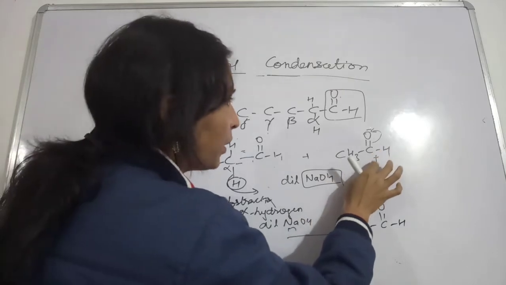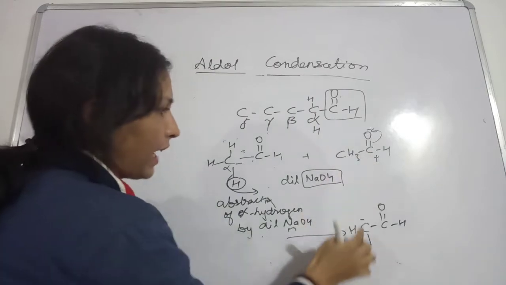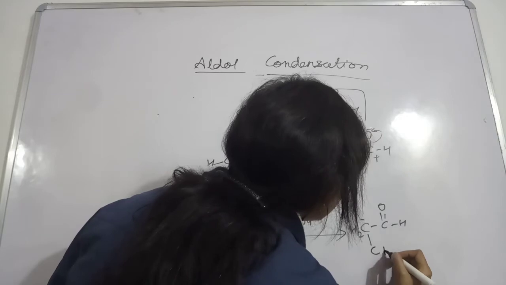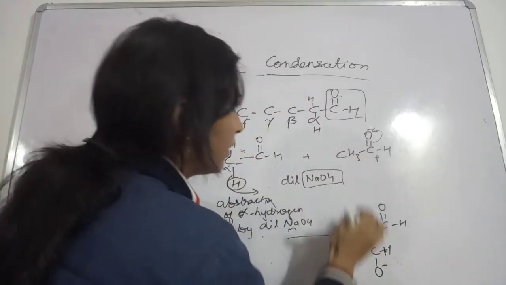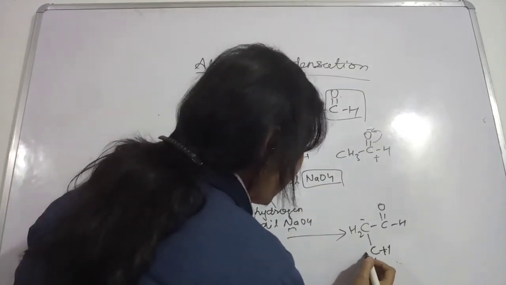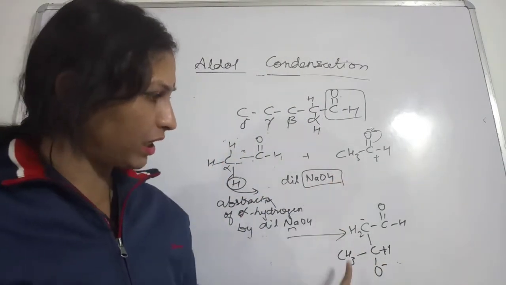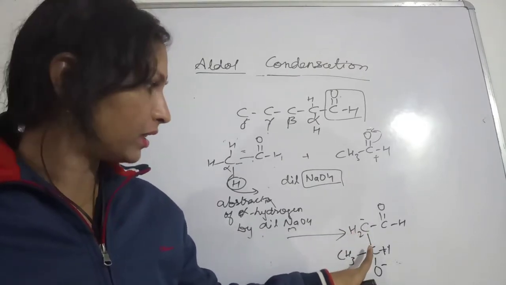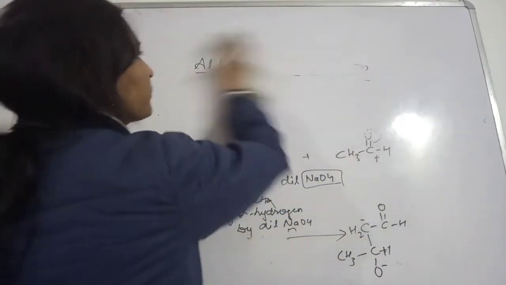Okay, and this positively charged carbon will get attached with this negatively charged carbon. Okay, so this will have CH, then this is CH, and the negatively charged oxygen will come and get attached like this. Okay, and this carbon was also having the CH3 group. As it is, it will remain like this. So I hope you all can see this. What is happening? The positively charged carbon and the negatively charged carbon are forming bond. So I'm showing you here.